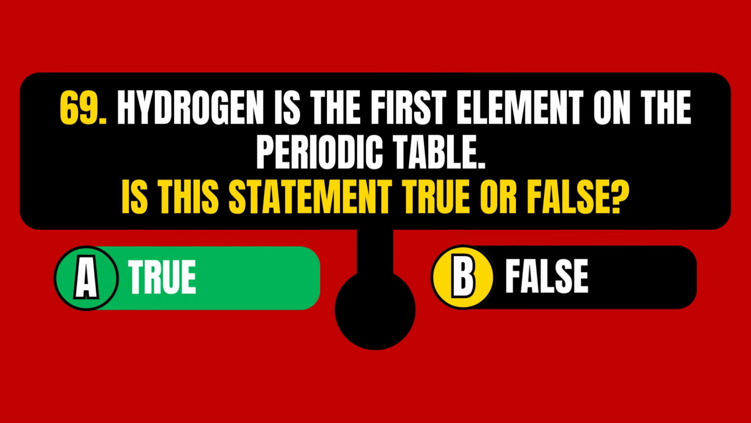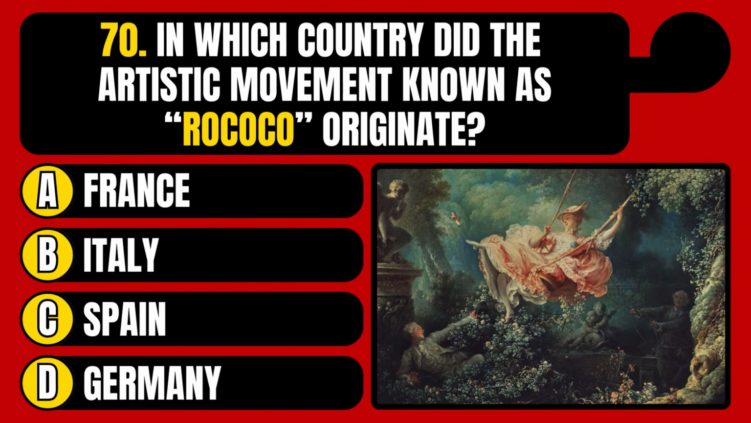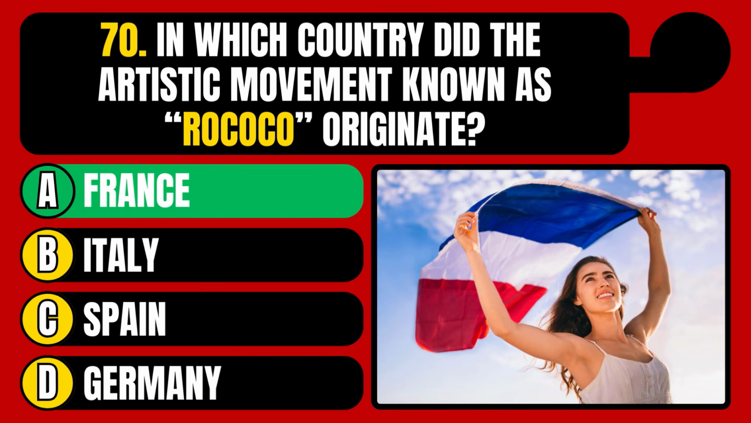The statement is true. In which country did the artistic movement known as Rococo originate? France, Italy, Spain, or Germany? The correct answer is option A, France.